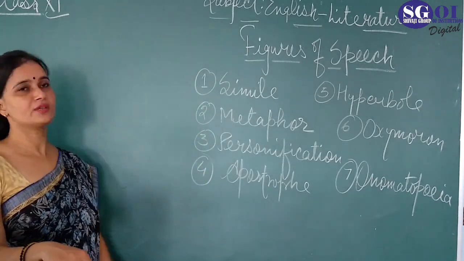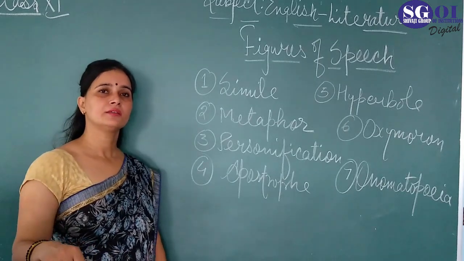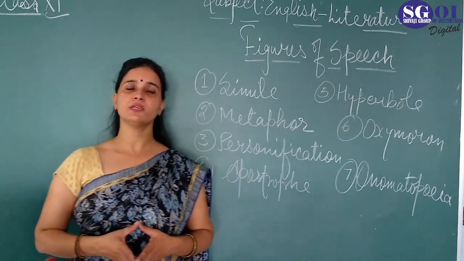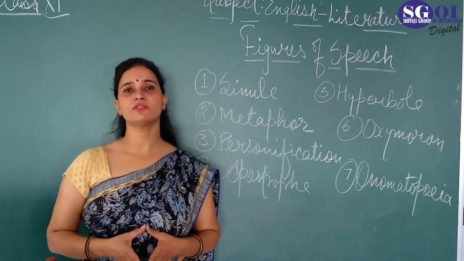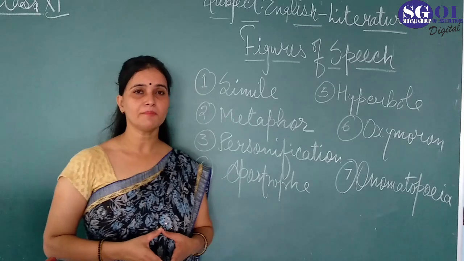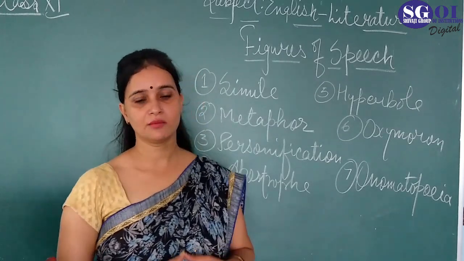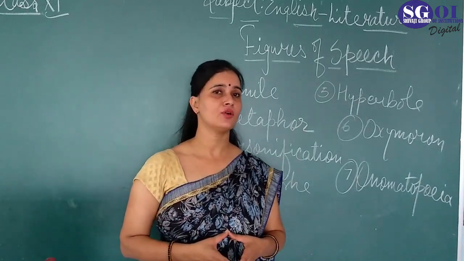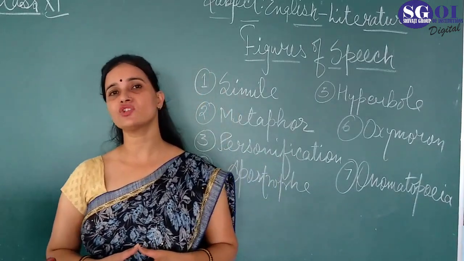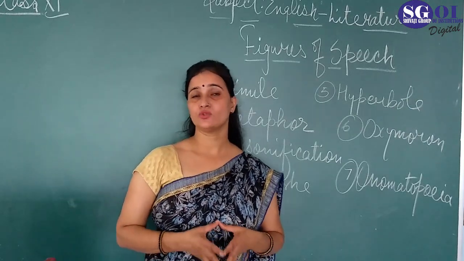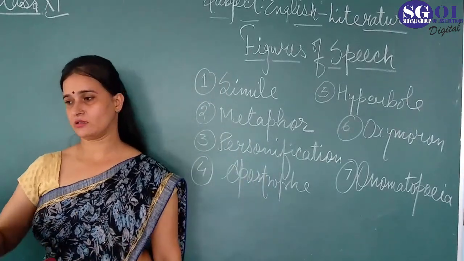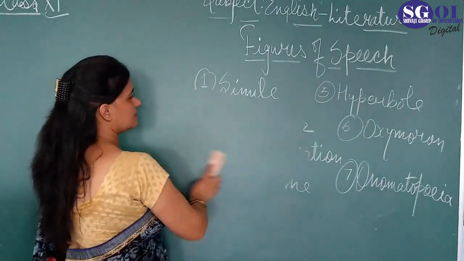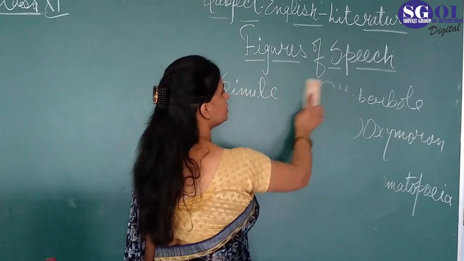So the first one is a simile, that is called in Hindi Upamalankar. Fine. So what is the definition of this figure of speech? Simile is a comparison between two unlike objects, and the words of comparison are not used in this figure of speech. Two unlike objects means two different objects are there. In the simile, we find two different objects, and we do the comparison between them.